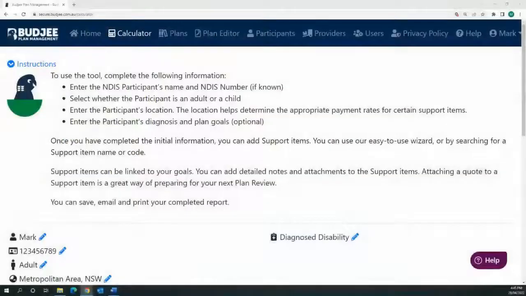So why would you need the tool? Well, this tool is designed to help you to basically budget your NDIS funds. So you can start looking at what funds you've got and start working out what prices things are going to cost you so that you can start to achieve your goals. You can also look towards your next plan review and start planning with your support coordinator or your NDIS LAC or NDIS planner or just some of your support network towards what you're actually going to need in the next plan review period. So without further ado, I'll just share the screen so that you can see the tool in action, and we'll run you through from beginning to the end of exactly what it can do.